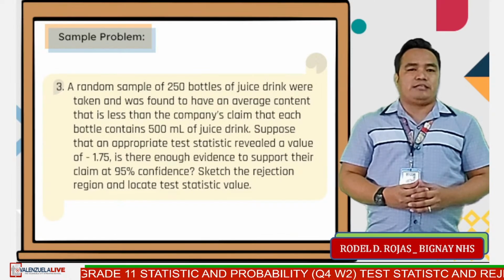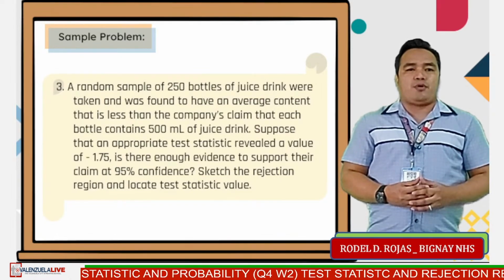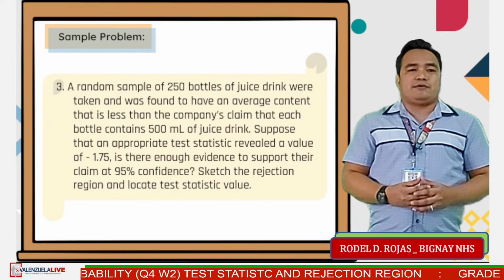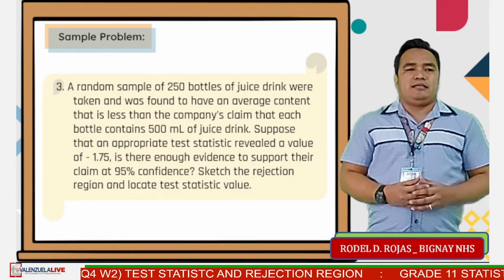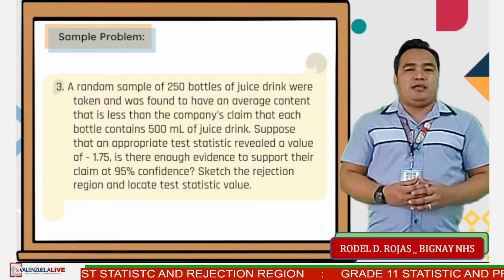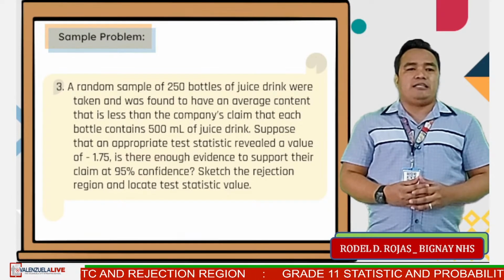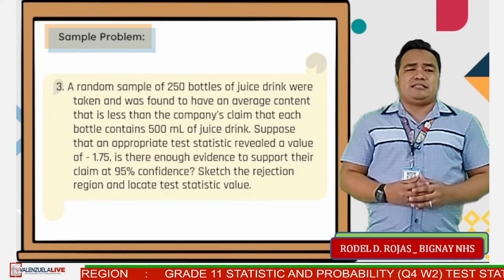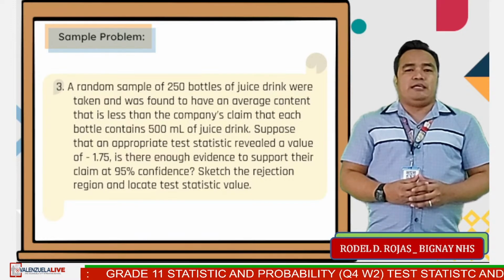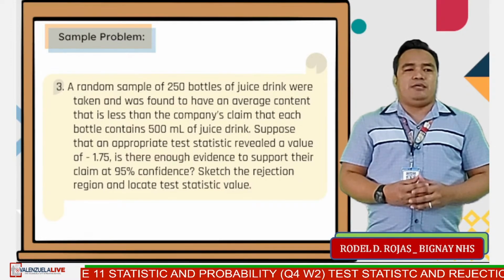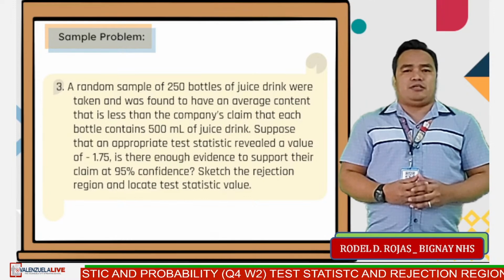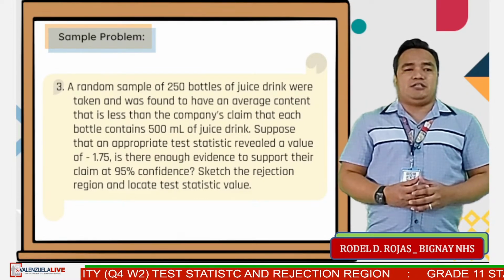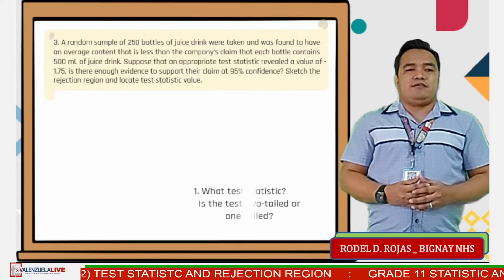And lastly, for example number 3, a random sample of 250 bottles of juice drink were taken and was found to have an average content that is less than the company's claim that each bottle contains 500 ml of juice drink. Suppose that an appropriate test statistic revealed a value of negative 1.75. Is there enough evidence to support their claim at 95% confidence? Sketch the rejection region and locate test statistic value.